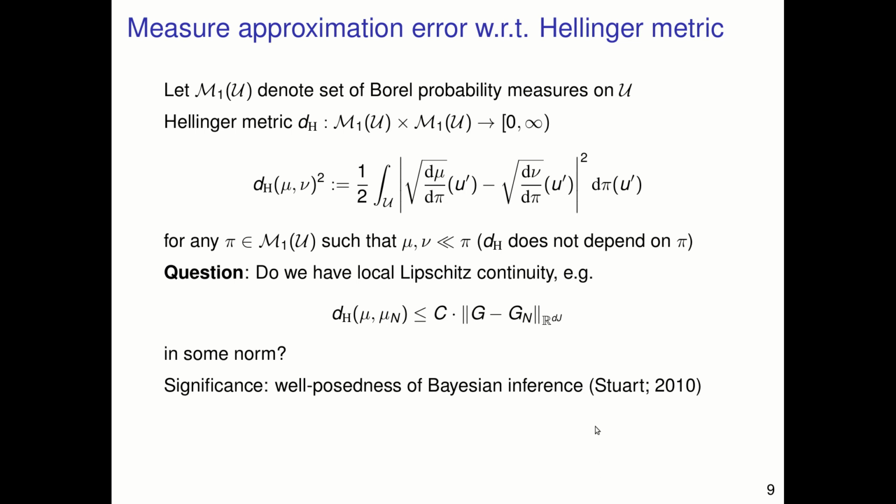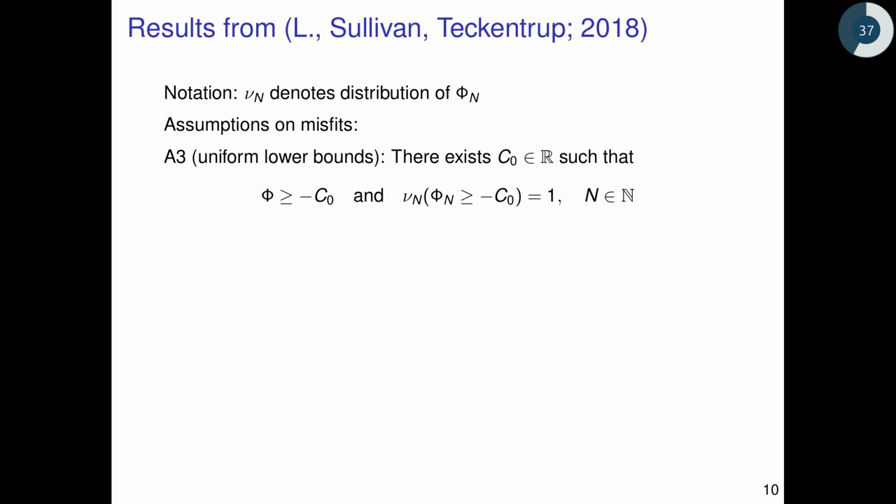If you're interested, you can consult Andrew's Acta Numerica paper from 2010. But you can also see very recently published papers by Jonas Latz and Björn Sprunk, who have considered well-posedness in different contexts. Now I can present some results from the paper with Tim and Aretha.